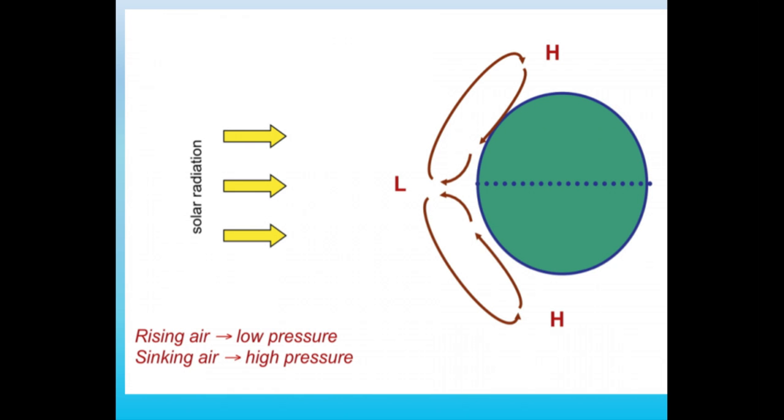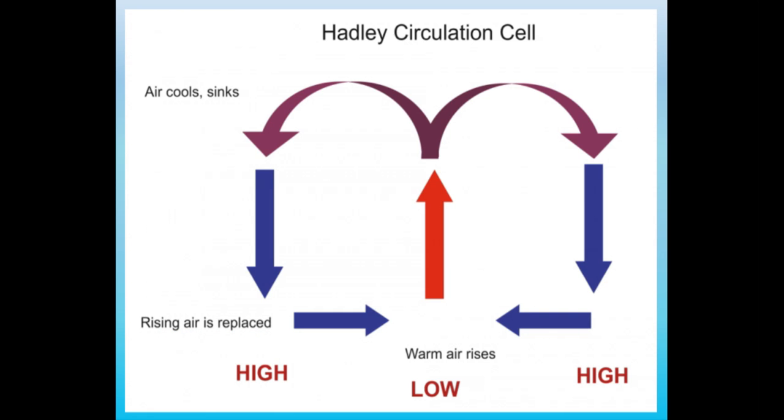Hadley cells, shown in the red circles, are formed as the air rises. The Earth would simply have two large Hadley cells if it didn't rotate, but it does rotate. The rotation of the Earth leads to the Coriolis effect.